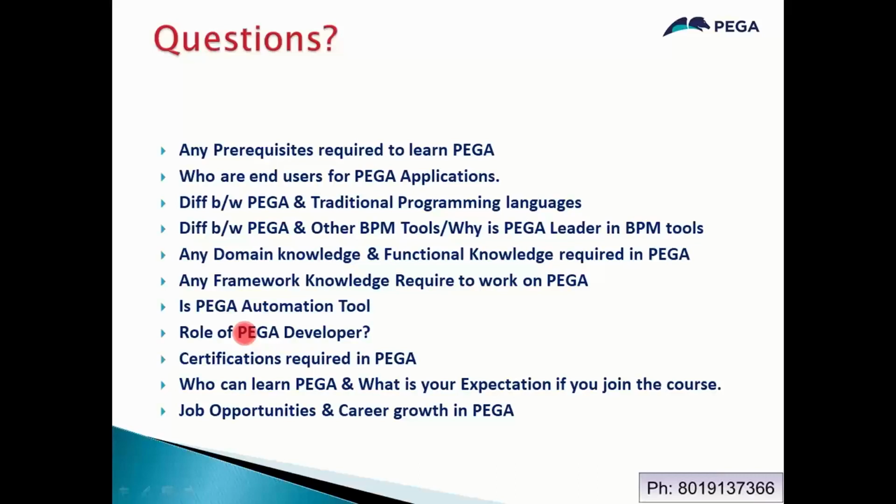Okay, so Pega developer growth will be very high. Suppose you join with some 8 lakhs now. After 1 year, if you want to change organizations, you can compulsorily get a 100% hike. That I can guarantee. Okay?